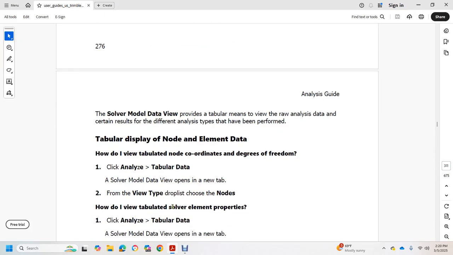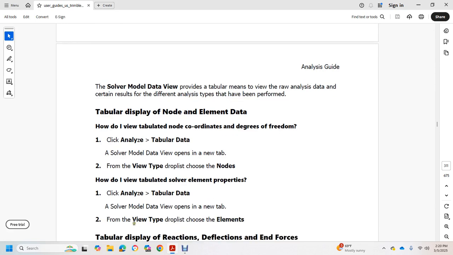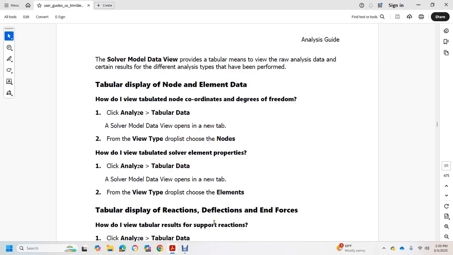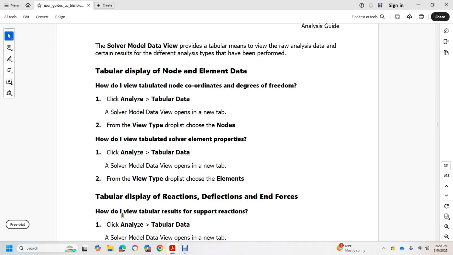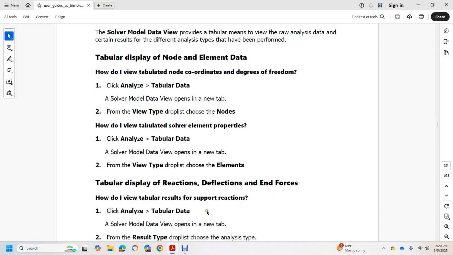How do I view a tabulated solver element? Properties, analyze tabular data, solver model data view opens in a new tab. From the view type drop down list, choose elements, tabular display reaction, deflection, and forces. How do I view the tabular results, support reactions?